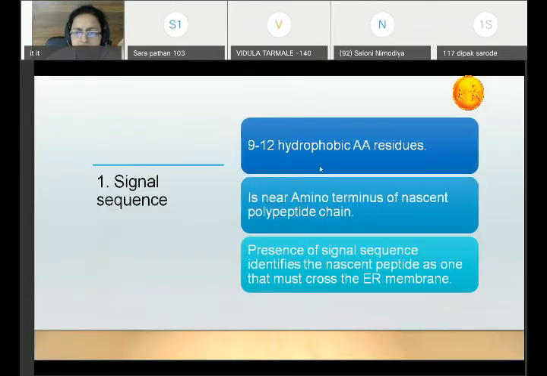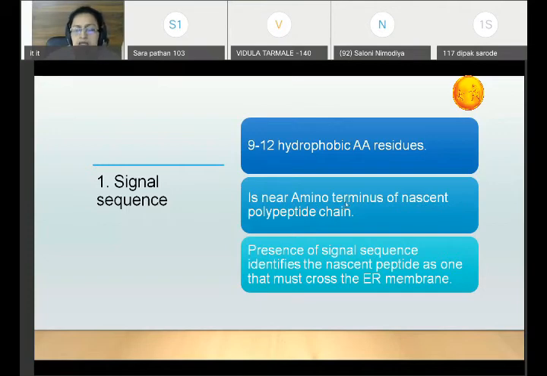Now the signal sequence for this type of pathway, what we are dealing with is the co-translational protein targeting by the rough endoplasmic reticulum. For this particular pathway, the signal sequence is 9 to 12 hydrophobic amino acid residues. This thing you should know very well. These are hydrophobic amino acids, and 9 to 12 amino acids should be there to form the signal sequence. This is present at the N terminal of the nascent polypeptide chain, that is, at the amino terminus of the polypeptide chain.